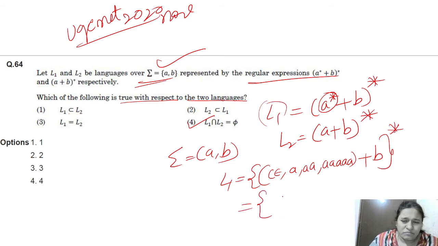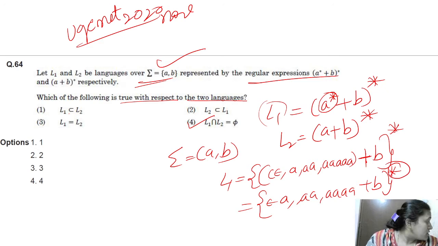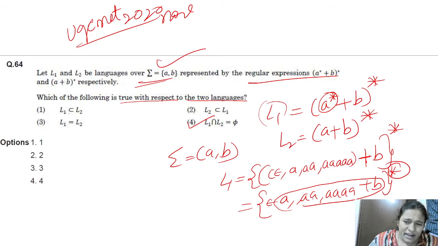That means what? We are doing this plus b. That means a, epsilon, any number of a's plus b whole star. What is the meaning of whole star? Whatever may be inside, a is there and b is there. This is the meaning of (a + b) whole star.